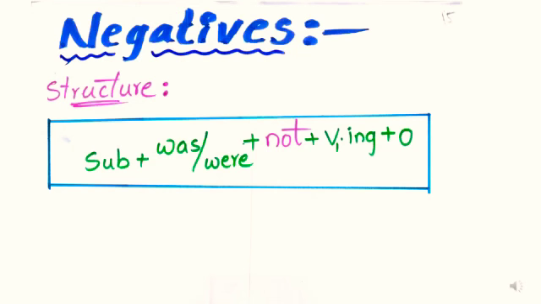Let us see negative sentences. Here the structure is subject plus was, were plus not plus V1 ing form plus object. We have to add not after the helping verbs was, were and also use its short form.